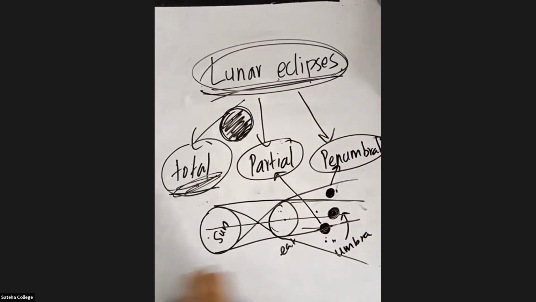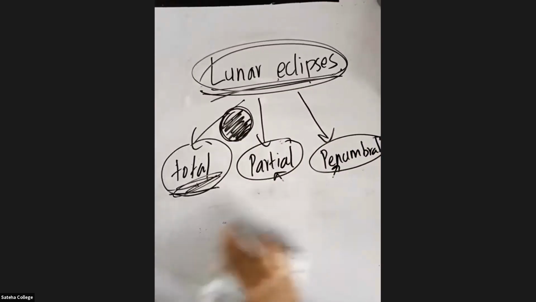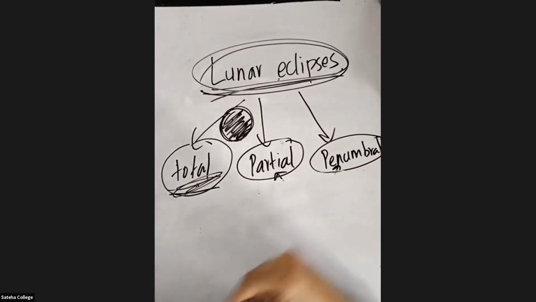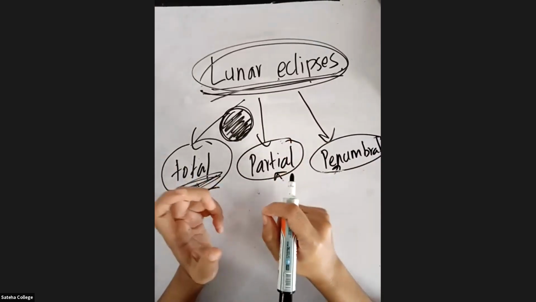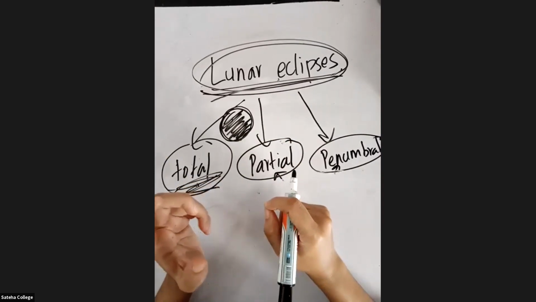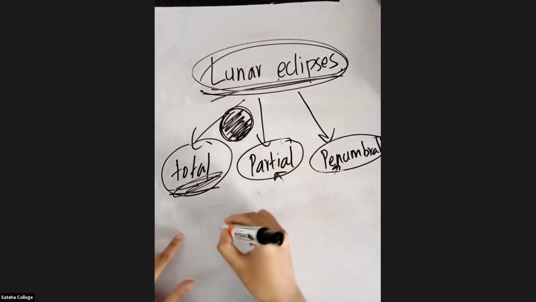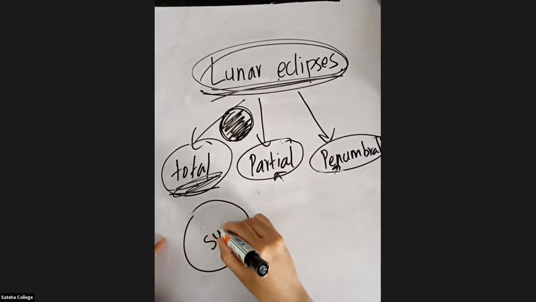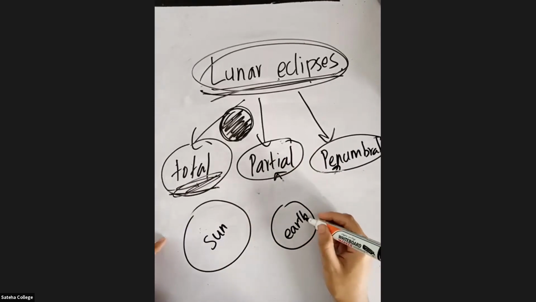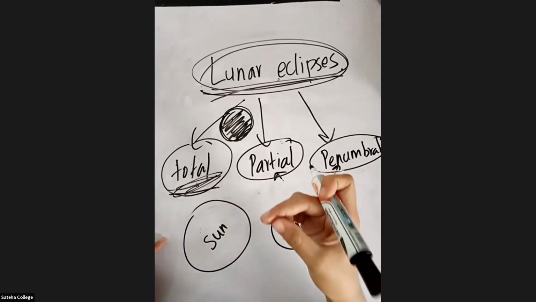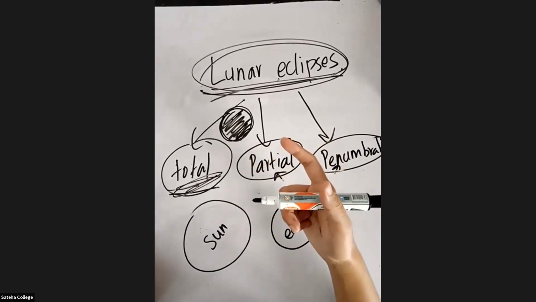So now ask me, why is it red color? Do you all have that doubt in yourself? Why do we see the moon as red color? Now this is the sun, right? This is the Earth. Do you know that white light has 7 colors? Do you know that the light has 7 colors?